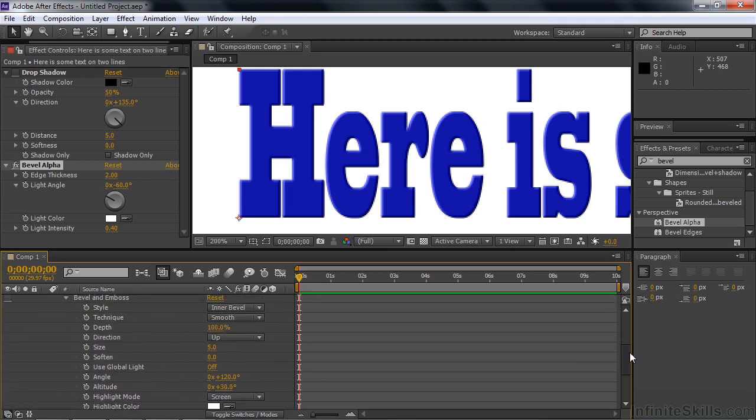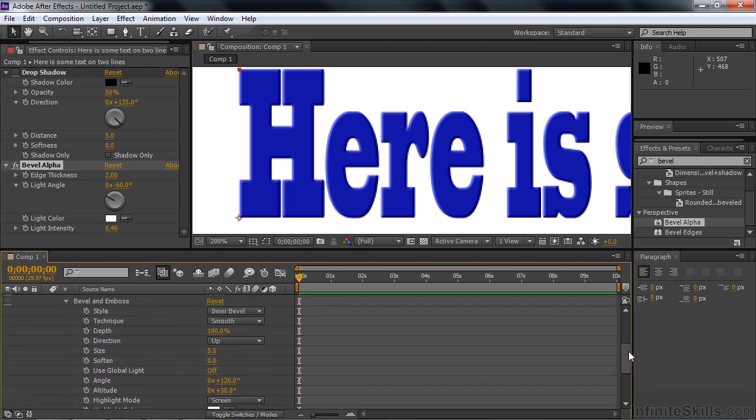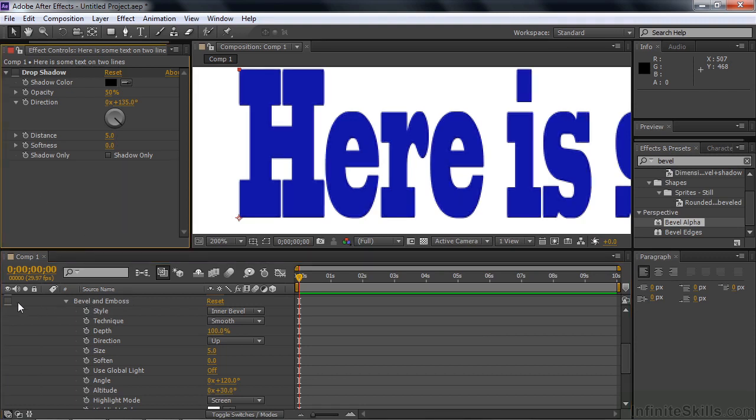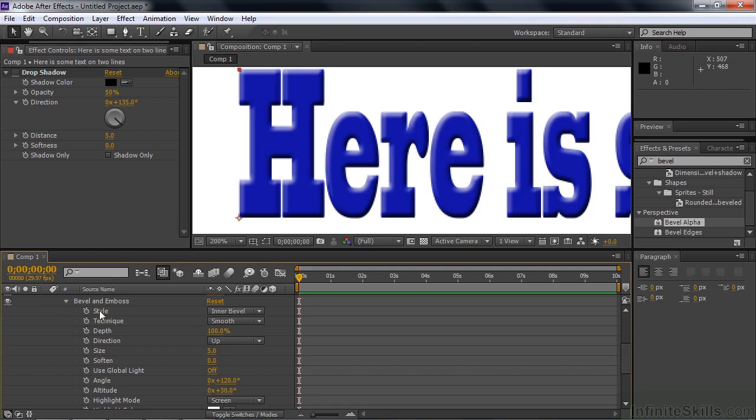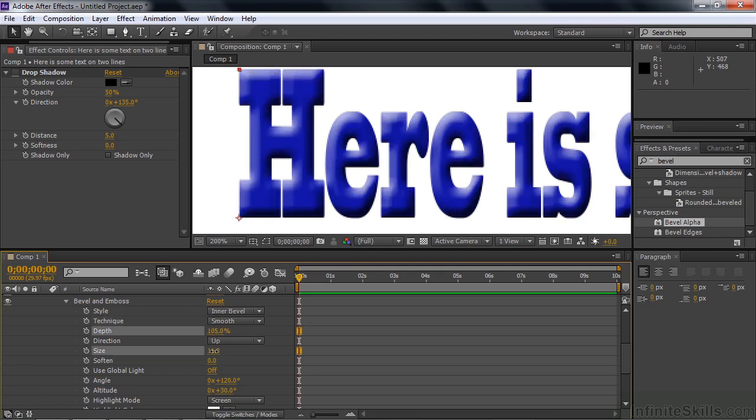So if you really want to work with bevel and emboss and have it be really effective, a layer style is the way to go. Let me just get rid of that one by clicking on it, pressing delete. So let's turn on bevel and emboss here as a layer style. Various different kinds of bevels. Let's go with the default here. Different techniques in terms of how it looks like that. Go back to smooth. Direction, depth, all kinds of stuff. And again, I'll remind you, these are all keyframeable. They're all animatable.